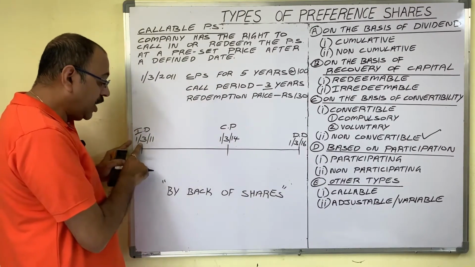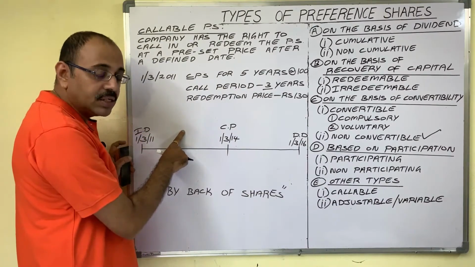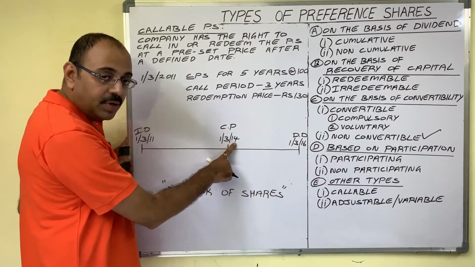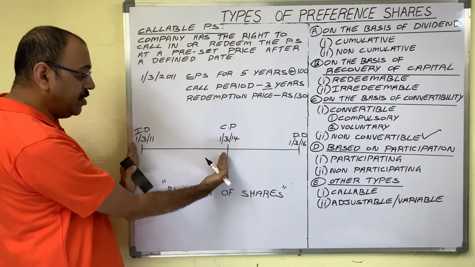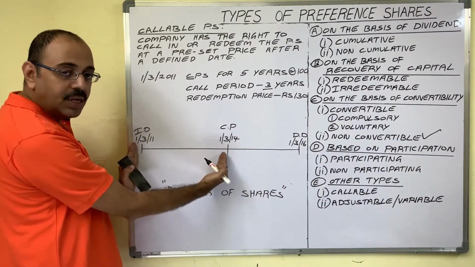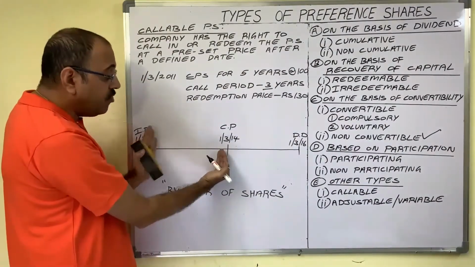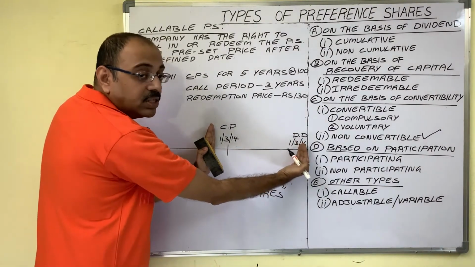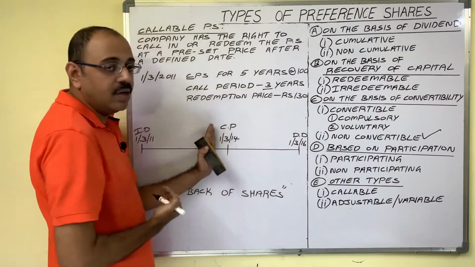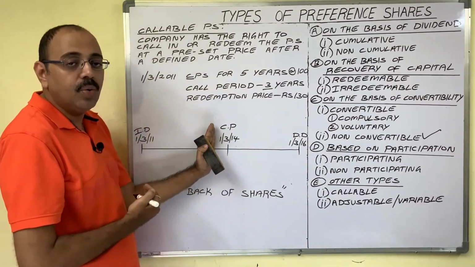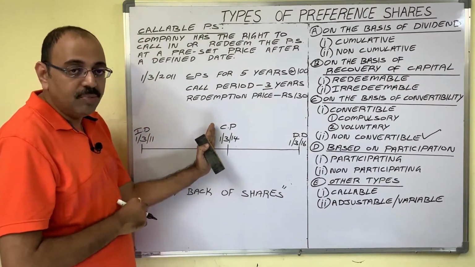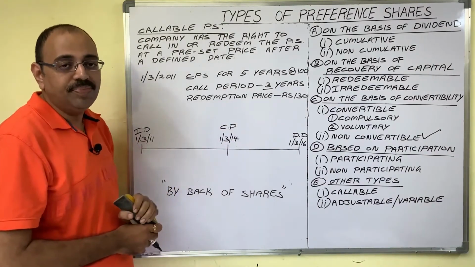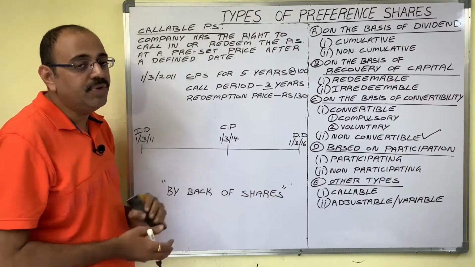From issue date, when we count 3 years, then date falls on 1st March 2014. So during this period, company should not redeem the shares. But after 1st March 14, before 1st March 16, on any day, company has the right to call the preference shares. Means company can return the principal amount to them and company can stop paying the dividend to them.